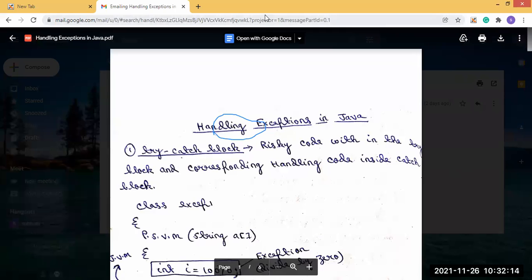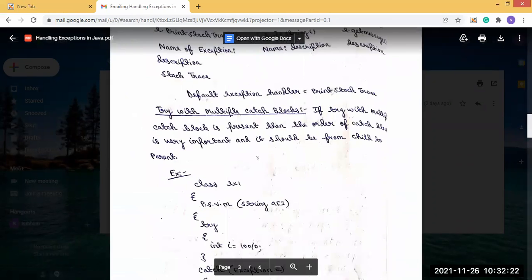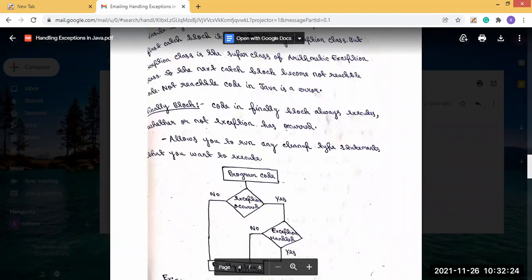Okay. So the hierarchy should be maintained from child class to parent class. Now there is another thing, the finally block. What is the finally block?